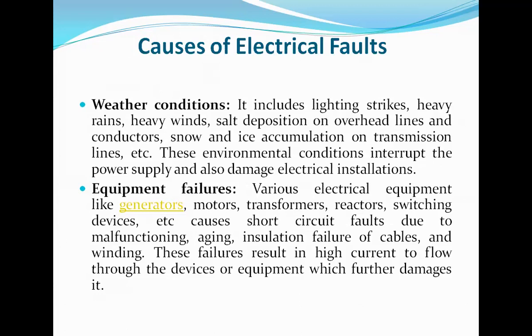This failure results in high current flowing through the devices and equipment, which further damages them. So electrical equipment is also one of the causes of electrical faults.